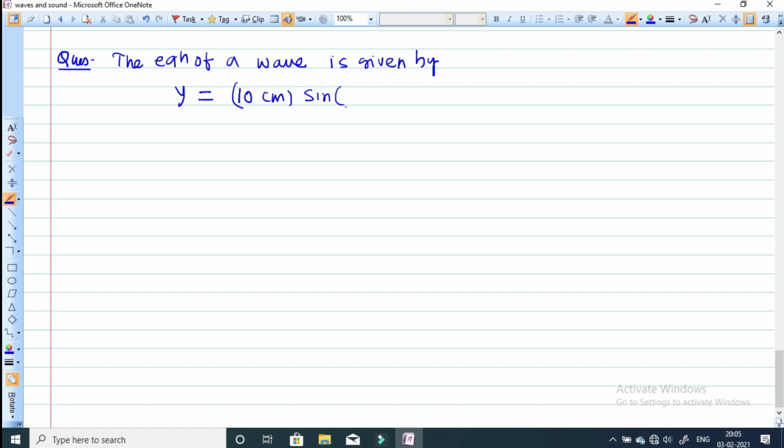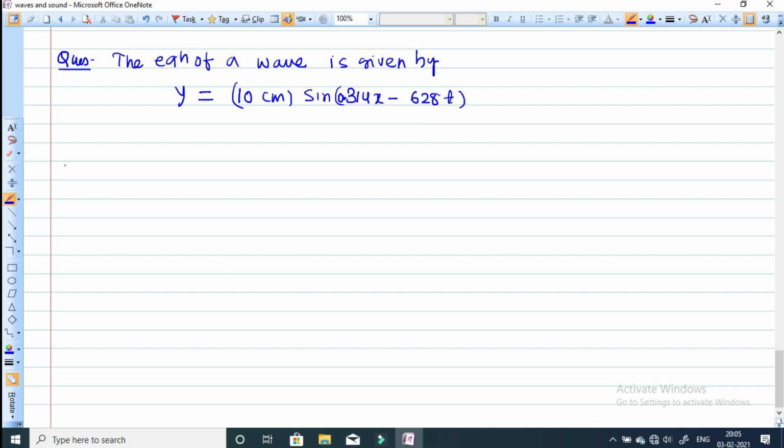Question: the equation of a wave is given by y is equal to 10 centimeter into sine of 0.314 into x minus 628 into t.